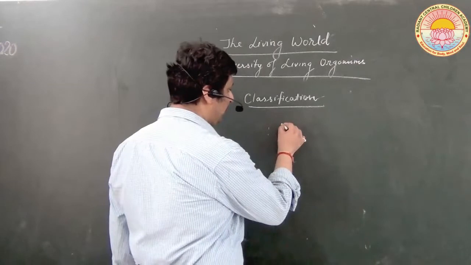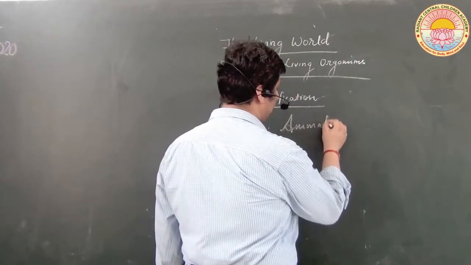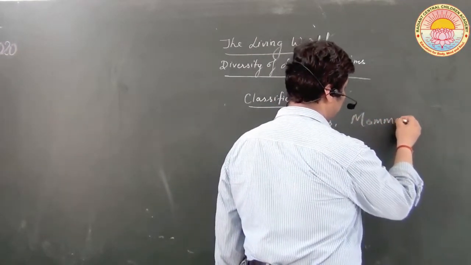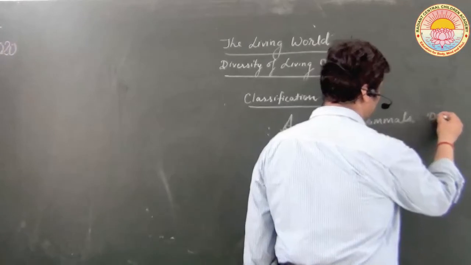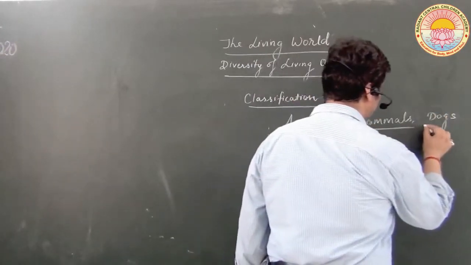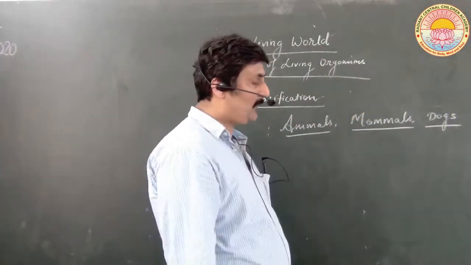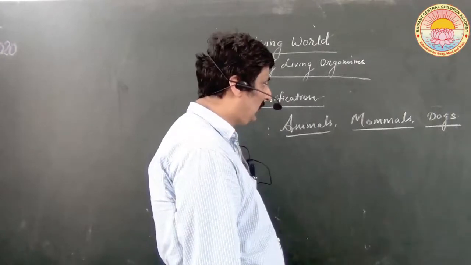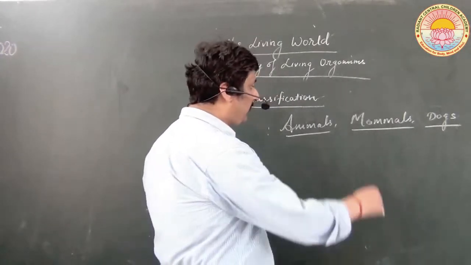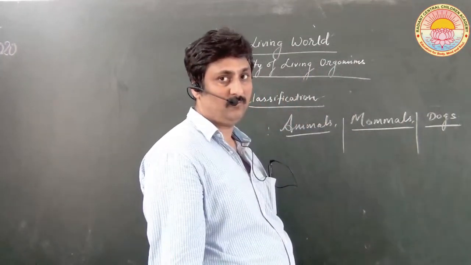For example, let us discuss the convenient categories as such. If I say animals, and I say mammals, and I say dogs, these represent different convenient categories. All the dogs belong to mammals and all the mammals belong to animals. So these are different convenient categories which we are referring to.